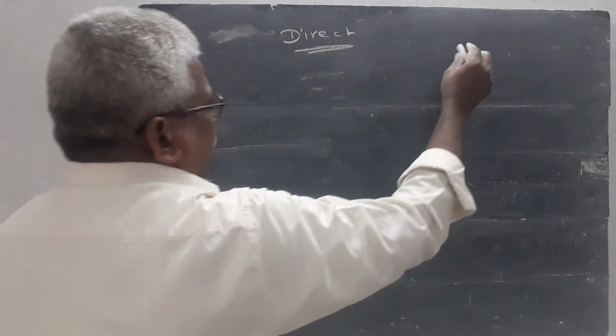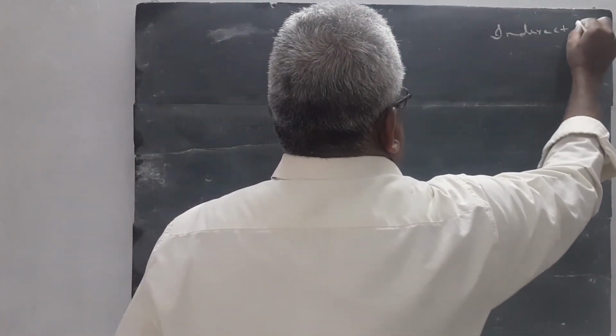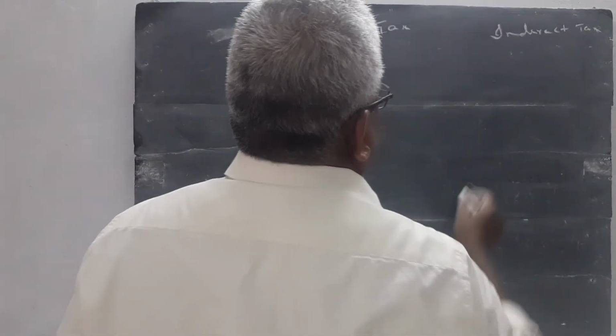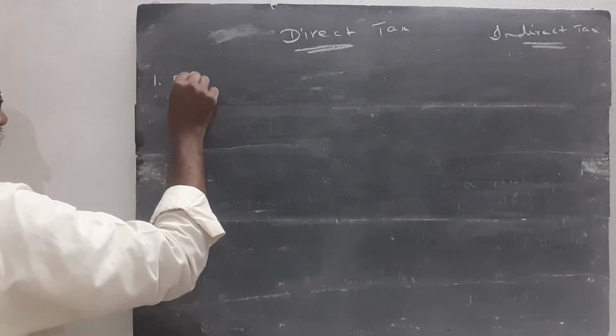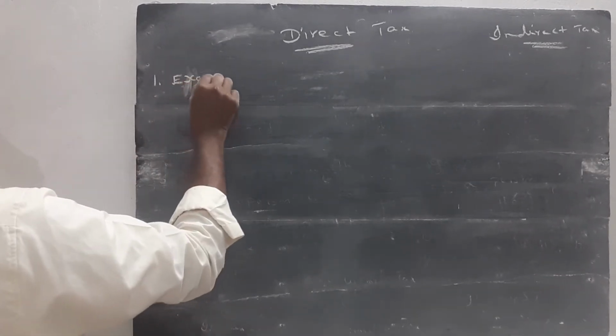What is the meaning of indirect tax? Direct tax and indirect tax. Then, point number 1, example. First point is the last point given in the textbook. So, it is very simple point.